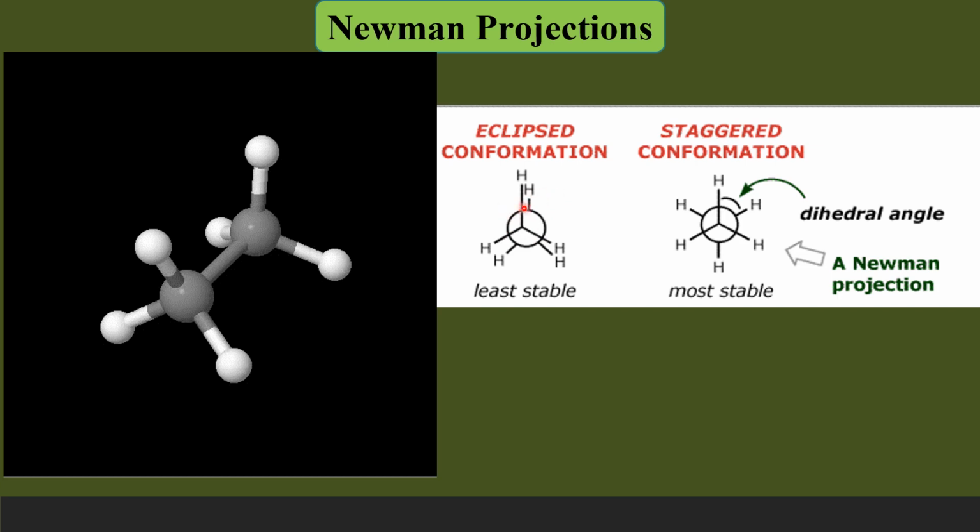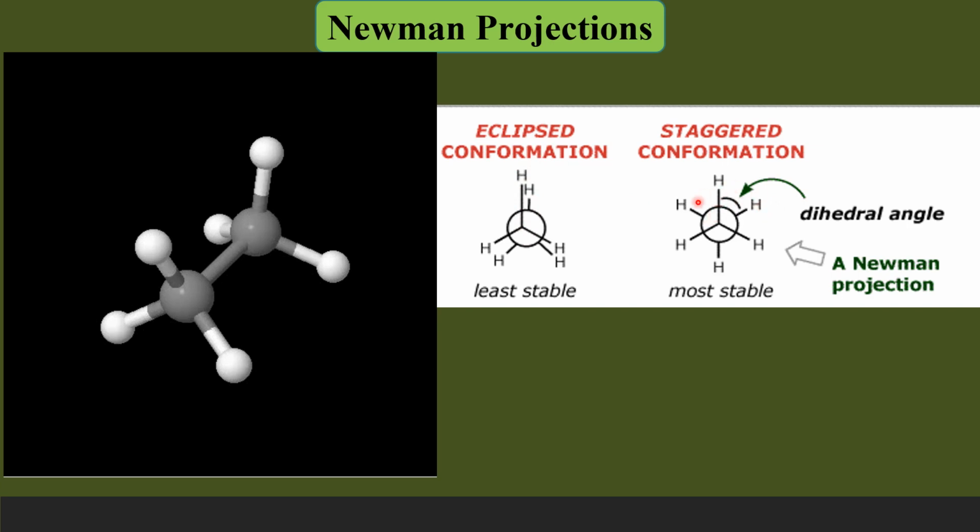This is the eclipsed conformation where the CH bonds of the front carbon atom are exactly eclipsing the CH bonds of the backside carbon. The dihedral angle between the CH bond in the front and the CH bond at the backside carbon is 0.